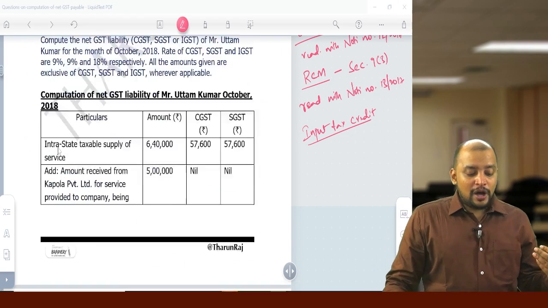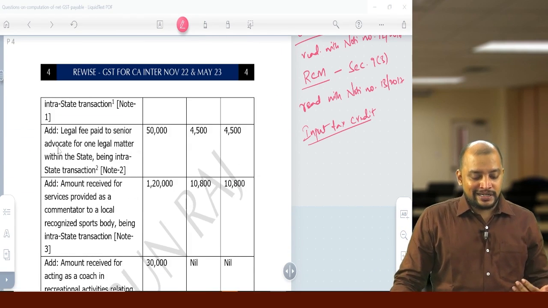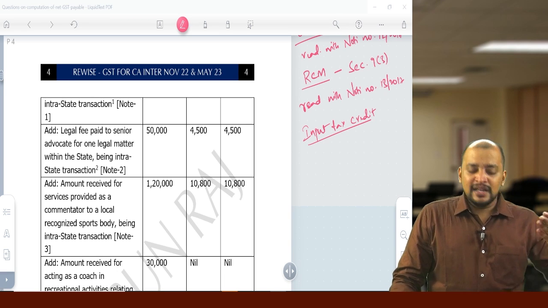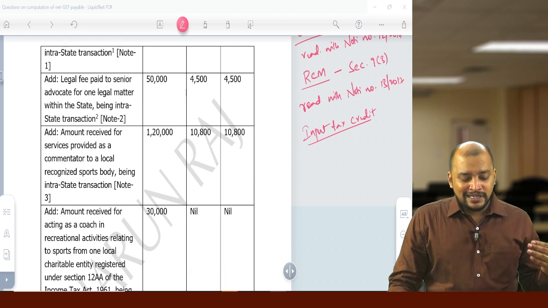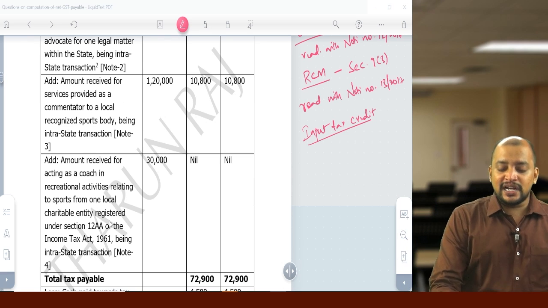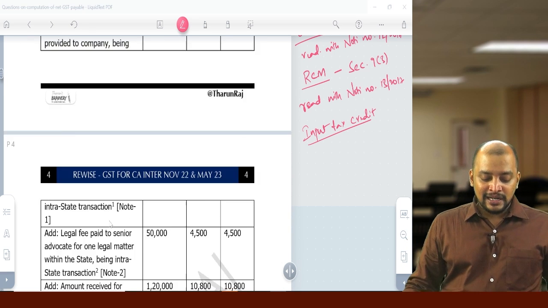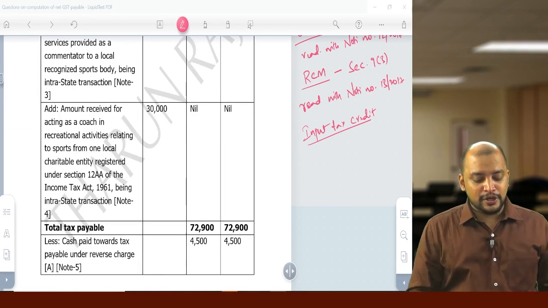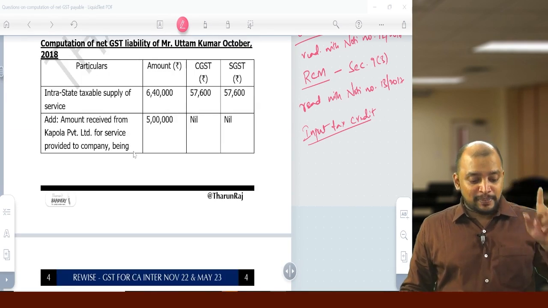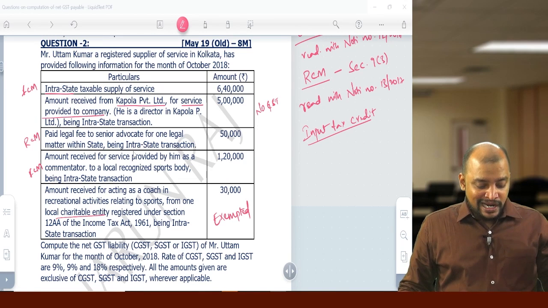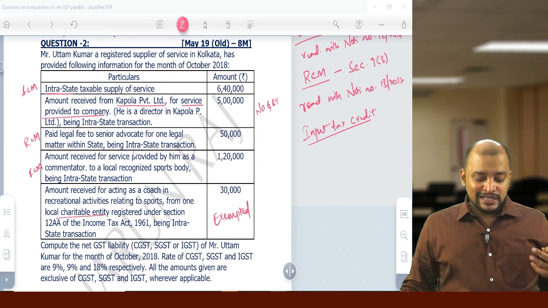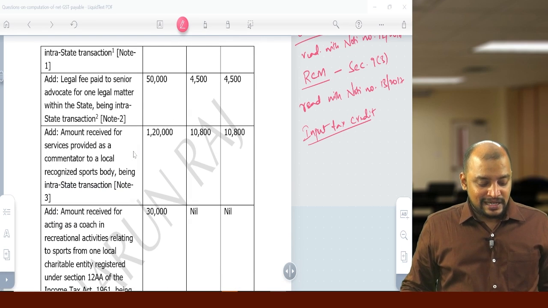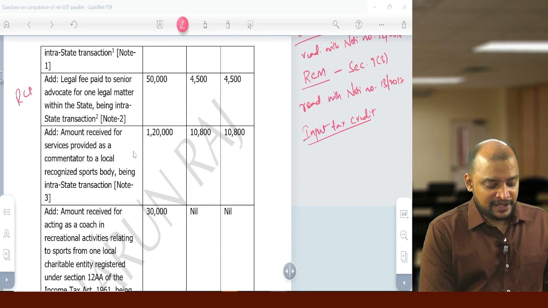And then commentator, being a commentator and legal fee paid to senior advocate, it is an inward supply, so that is later, but commentator is also outward supply 1,20,000, CGST, SGST. Then amount received for acting as a coach is exempted, that is also outward supply. Only one inward supply, that is amount paid to advocate, so 50,000. On that CGST, SGST paid 9%, 9%. So that is their RCM liability.